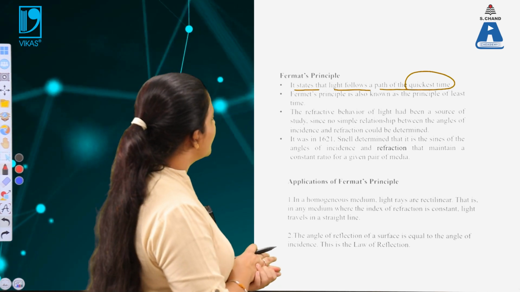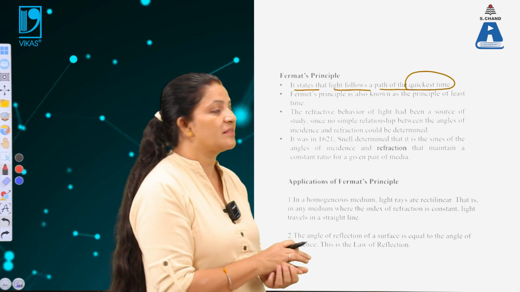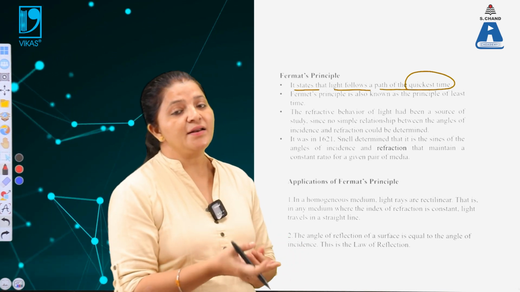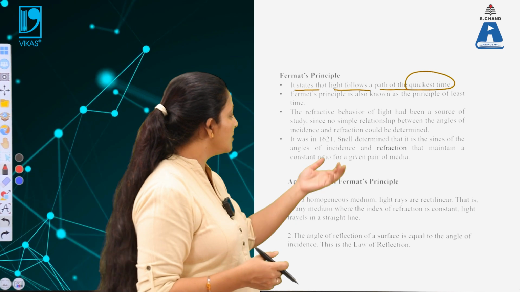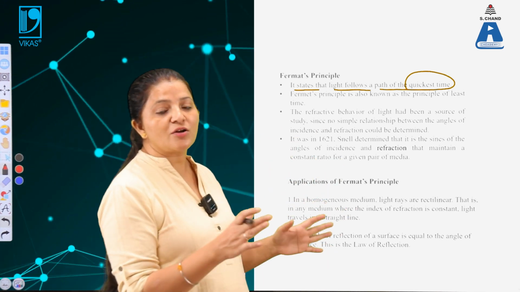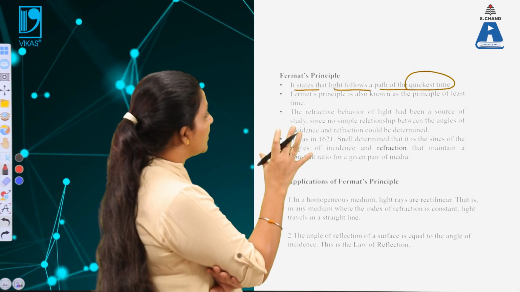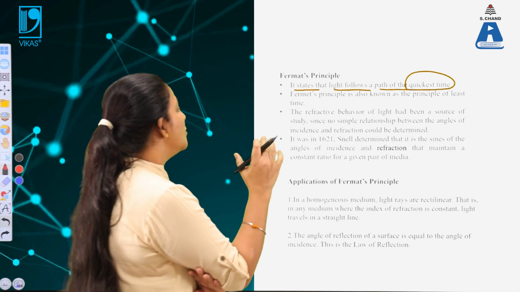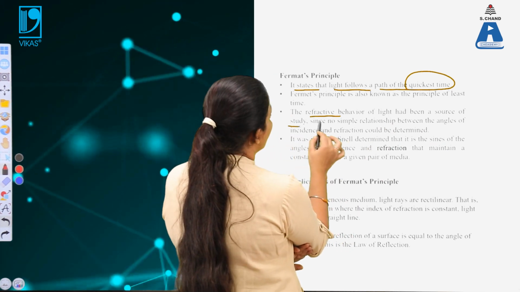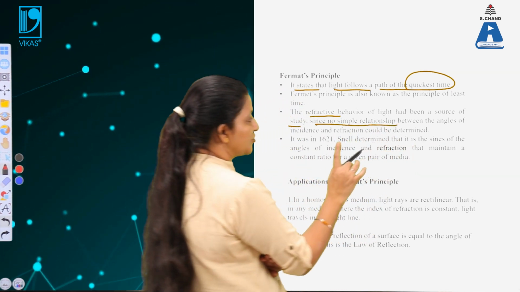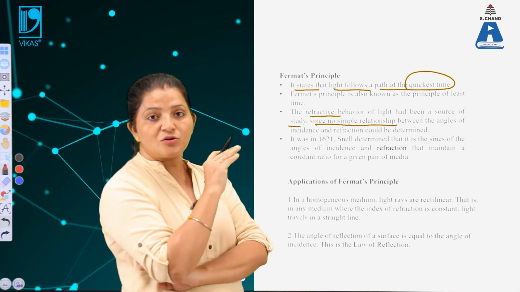But firstly, it was understood that no relationship exists between the angle of incidence and the angle of refraction. Before the 16th century, we were not able to explain the path of light. But in order to explain the path of light, we take Fermat's principle of least time. The refractive behavior of light has been a source of study, and there is no simple relationship, because the relationship between the angle of incidence and the refraction could not be determined.